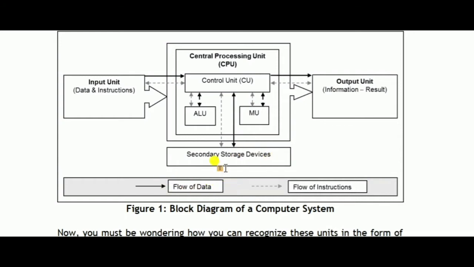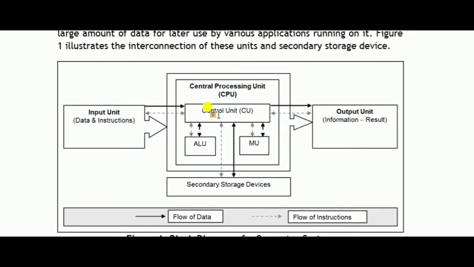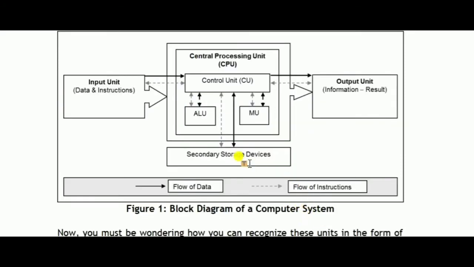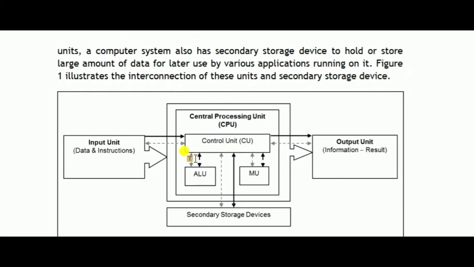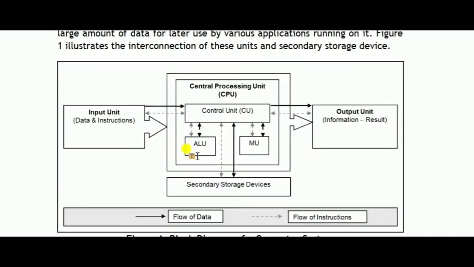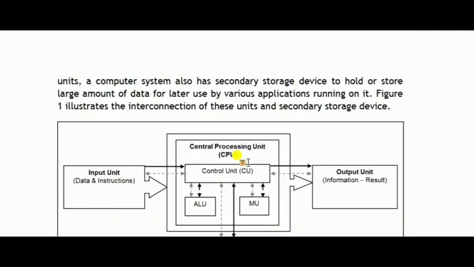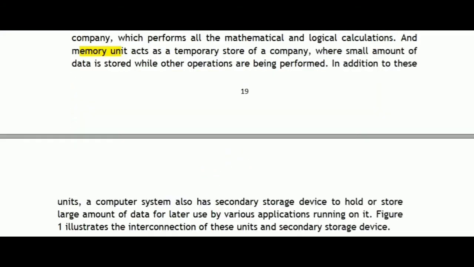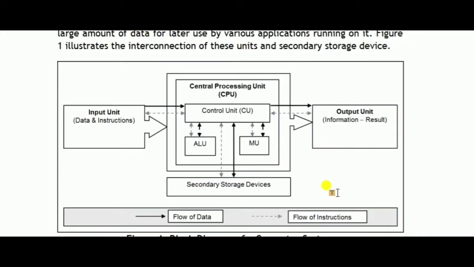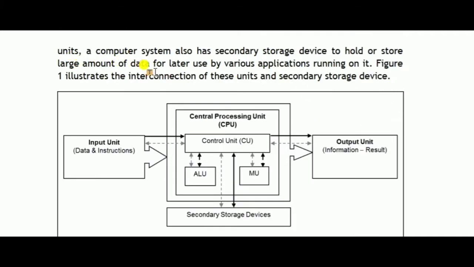There is a flow of data. The flow of data is one-sided and the flow of instructions is on both sides. So if the input unit gives the instruction, it also takes the instructions. Students, if I talk about the secondary storage devices, they take the large amount of data from the applications which are running in the operating system.